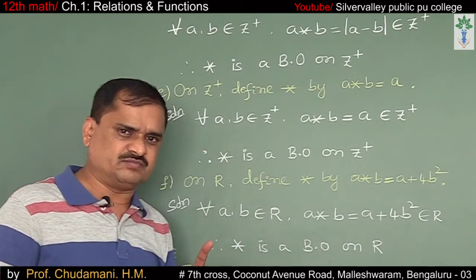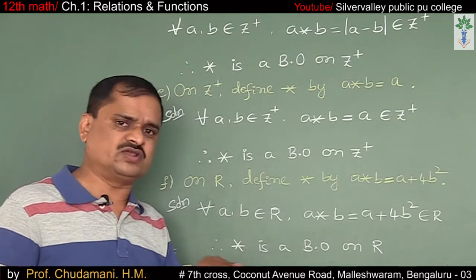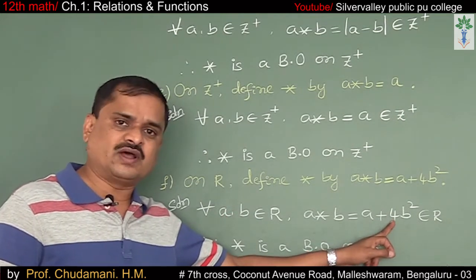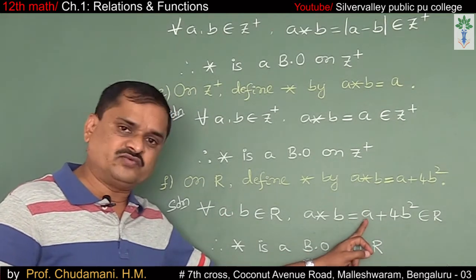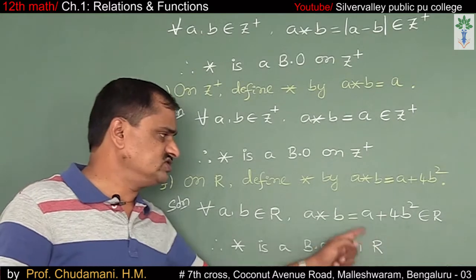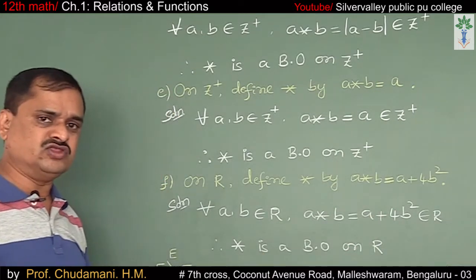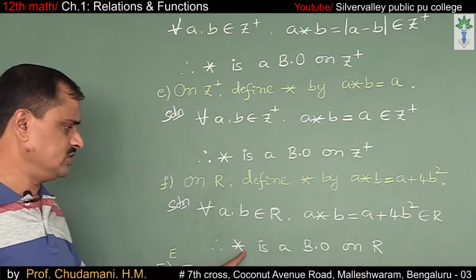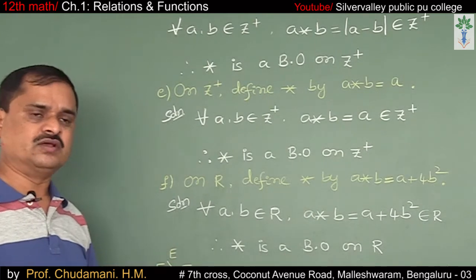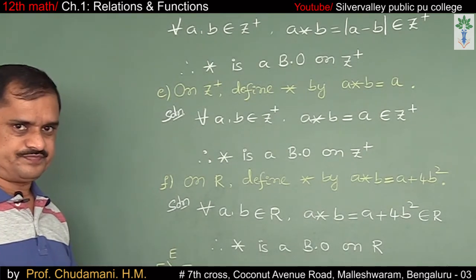B is a real number, the square of B is also a real number, multiplied by 4 it is again a real number, added to another real number. So this becomes a real number only, a new real number. Therefore, star is a binary operation on R.